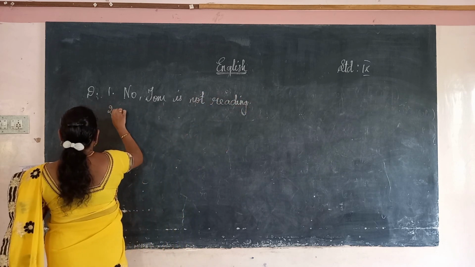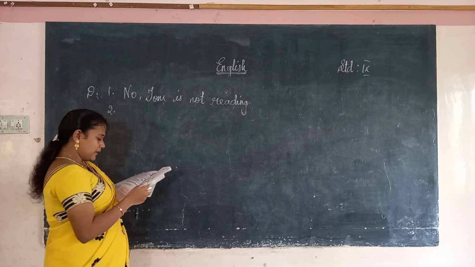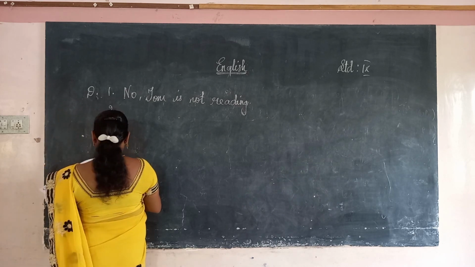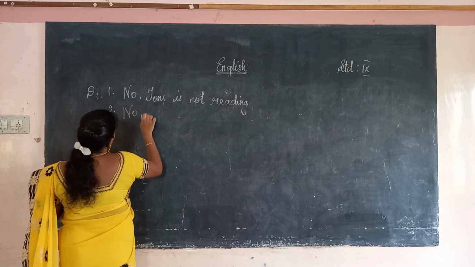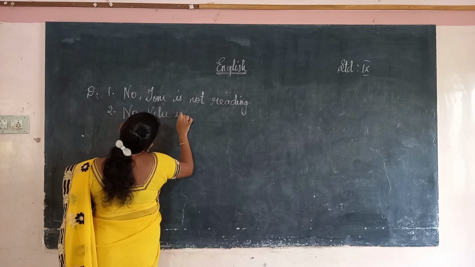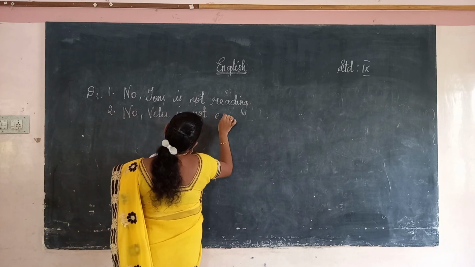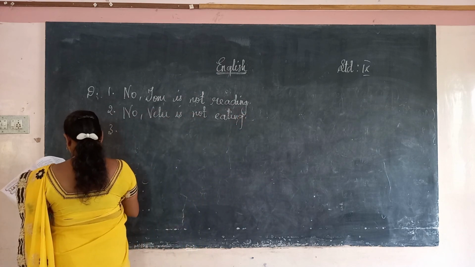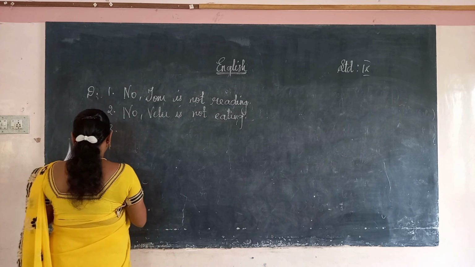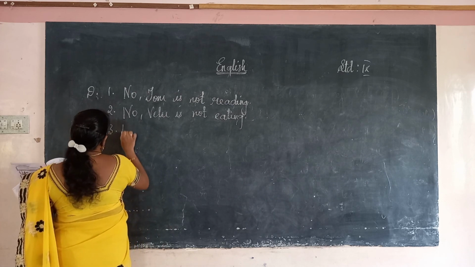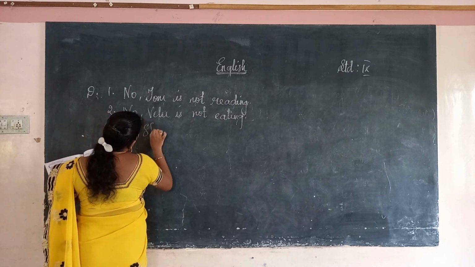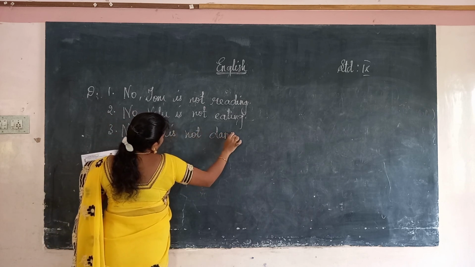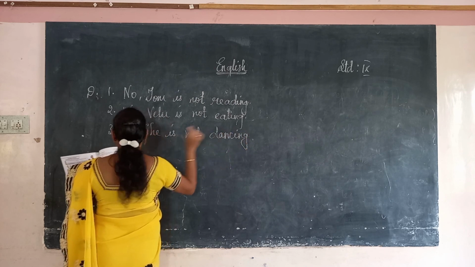The second one. Is Velu eating? No. What is Velu doing? Velu is reading. So no, Velu is not eating. The third one. Is Kalai dancing? No, she is not dancing, because she is crying there in the image.